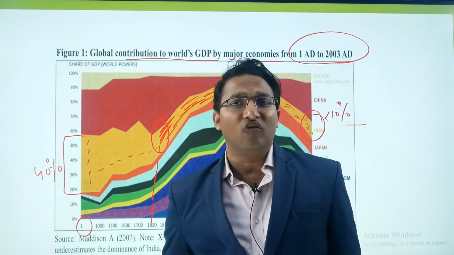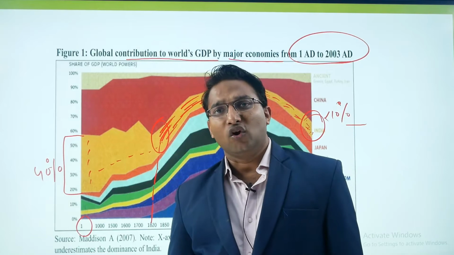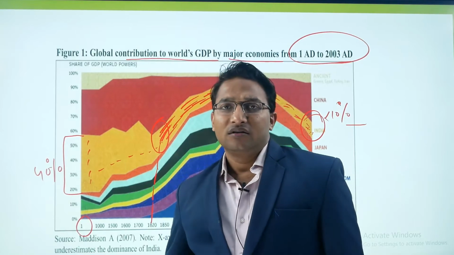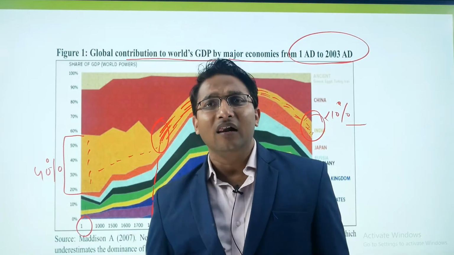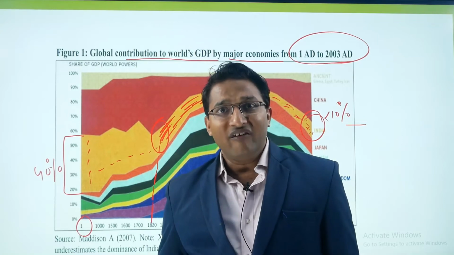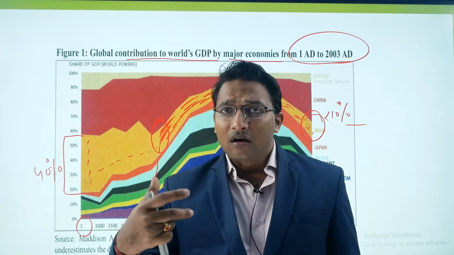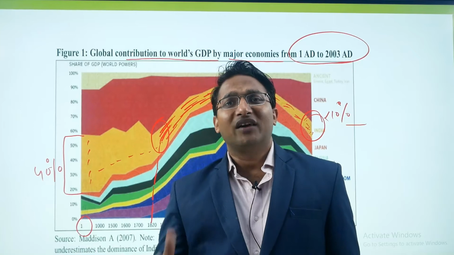What is the meaning of drain of wealth? That the economic policies of the British economy were formulated in such a way that they made India the supplier of raw material and importer of the finished goods. The value addition was done by the countries like UK, and they benefited from that value addition.